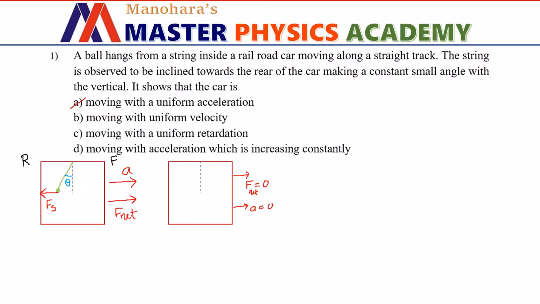Therefore, the simple pendulum bob will not experience any pseudo force. It will be hanging vertically downwards as shown in the diagram. If this is the case, we need to choose option B as the answer. Now let us consider option C, in which it is given that rail car is moving with a uniform retardation. In this case,